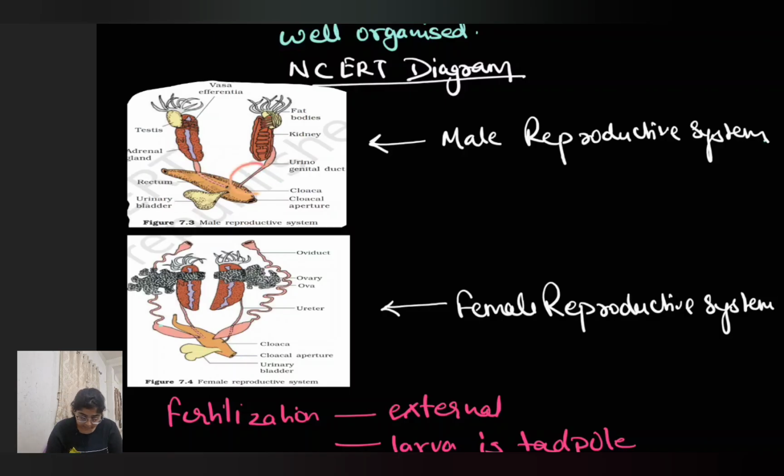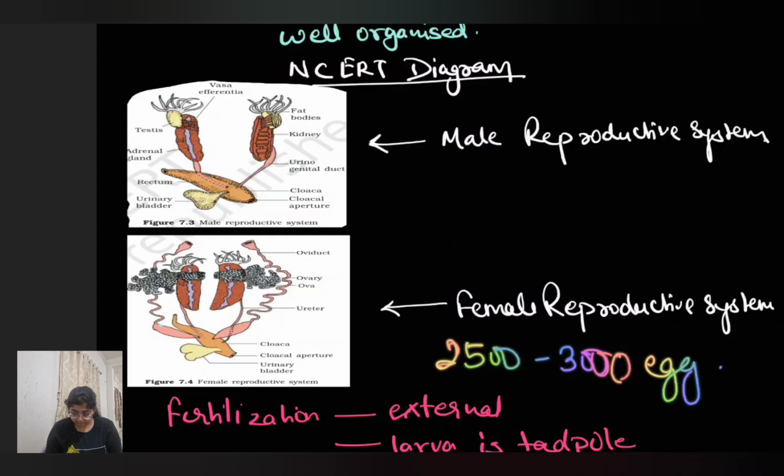But here in this case the urine will also come through this tube, and the gametes will also come through this tube. That is why it is called the urinogenital tract. Now when the female releases its gametes, the eggs, approximately 2500 to 3000 eggs are released at once.